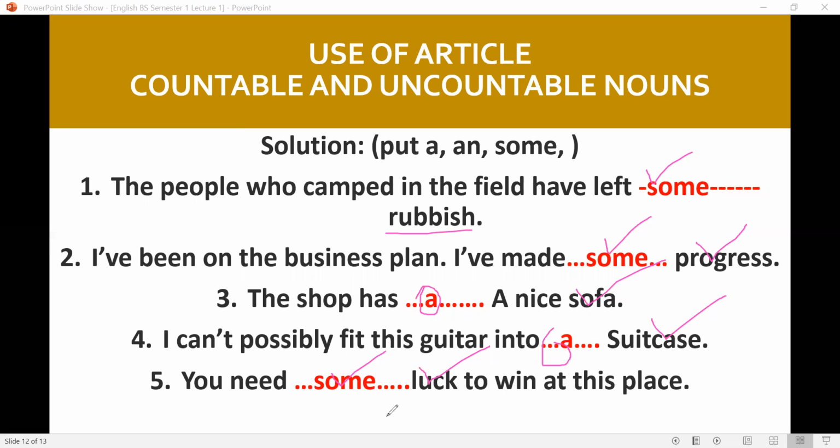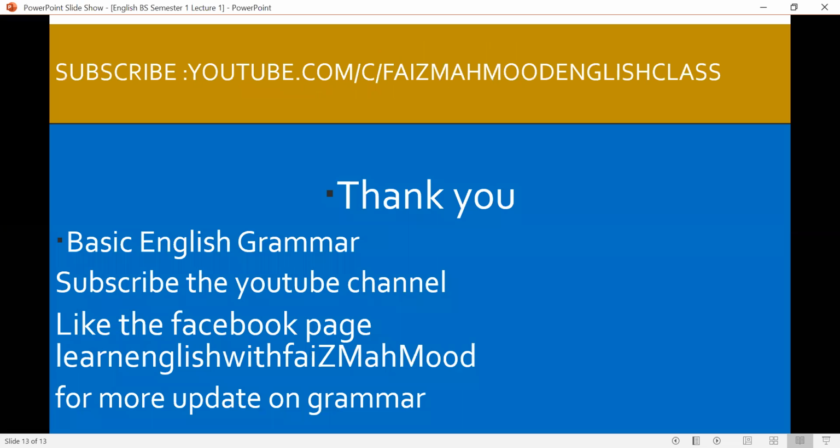So these are the cases where you can use an article and where you cannot. The places where you can use an article are countable nouns. We can use an article or a numeral with them. The places where you cannot use articles are plural or uncountable nouns. You cannot measure the quantity of these things, so you cannot use an article with them.